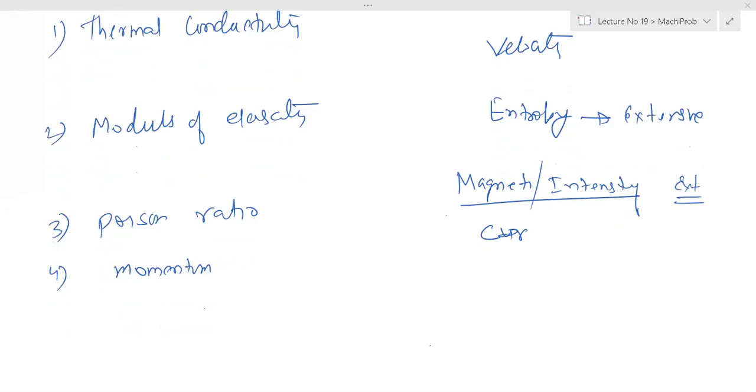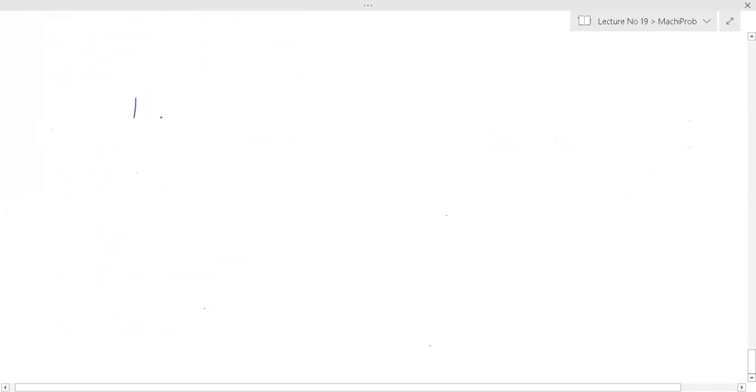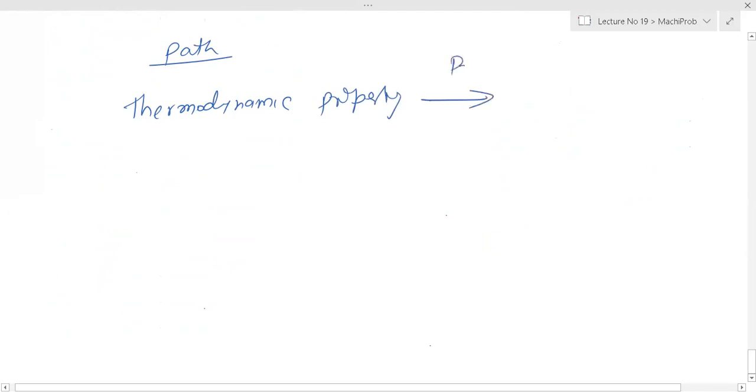So this thermodynamic property will be changed by some process.